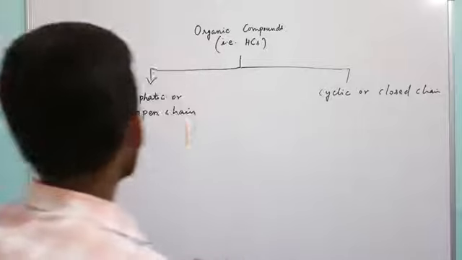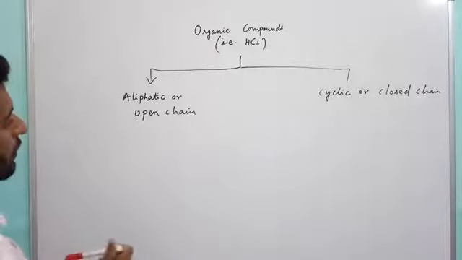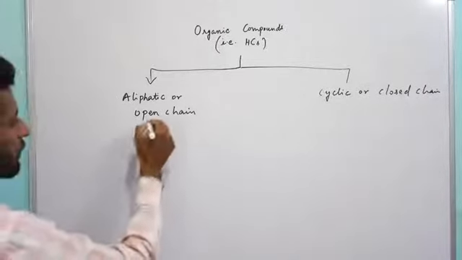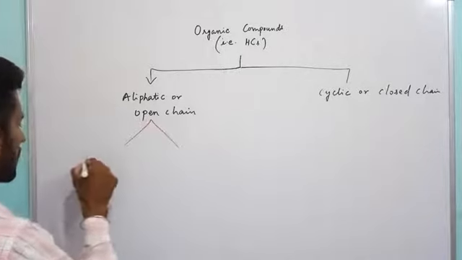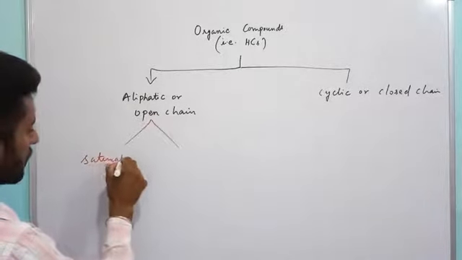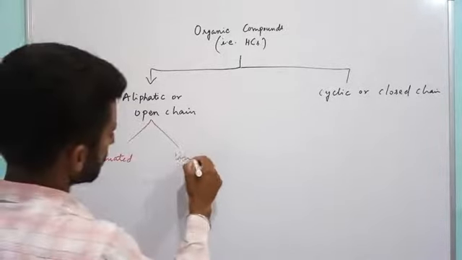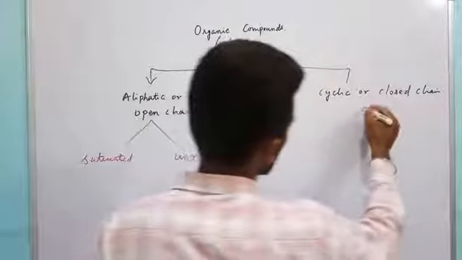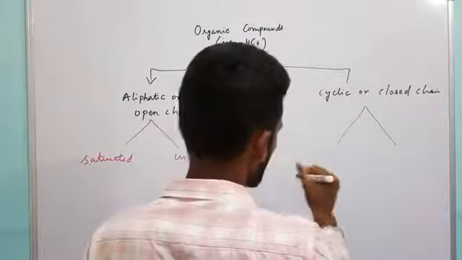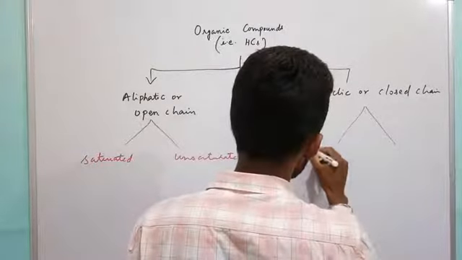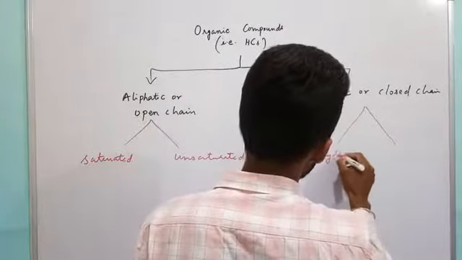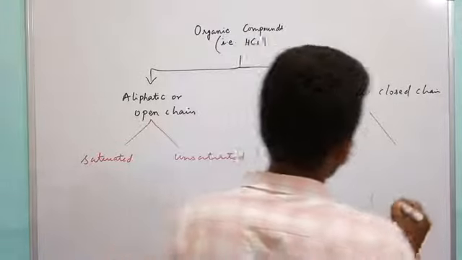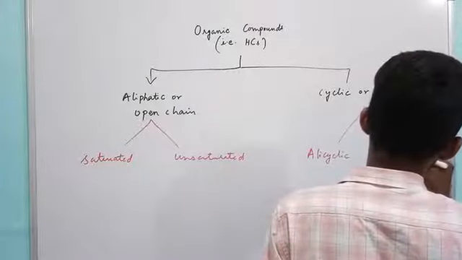Now aliphatic or open chain compounds are further of two types. One is known as saturated, the second type is known as unsaturated compounds. Similarly, cyclic or closed chain compounds are of two types, that is alicyclic and the second one known as aromatic.